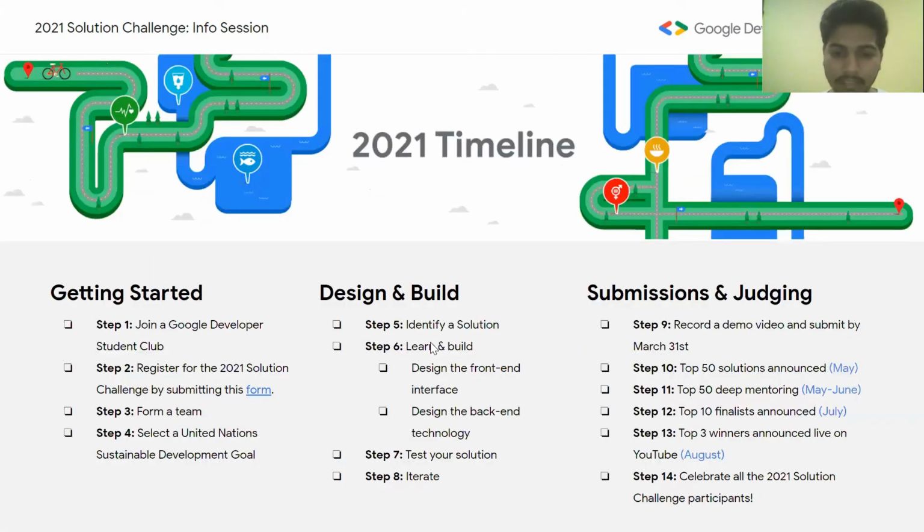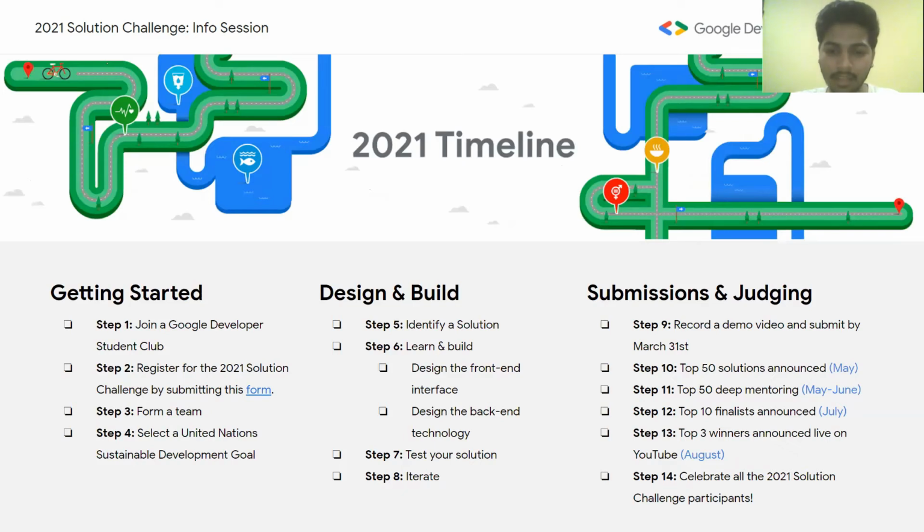The next part is to learn and build. It consists of 2 parts. The first part is to design the front-end interface. In designing the front-end interface, it is a place where you reach the user's interface and the user's interaction that he will have with your solution. Start thinking how a user will interact with the product that you are working on.